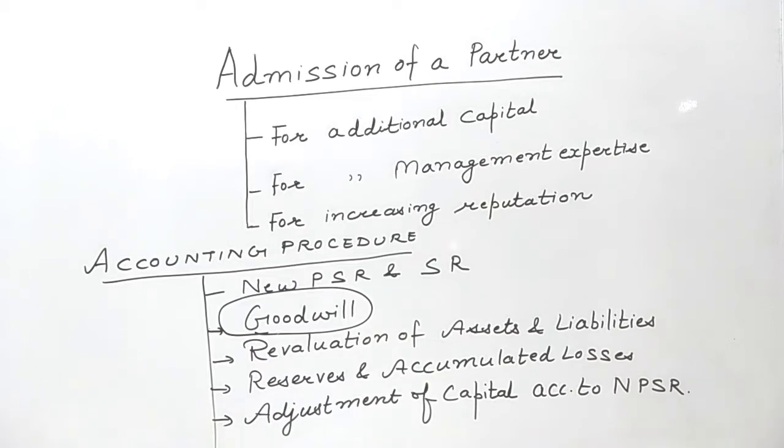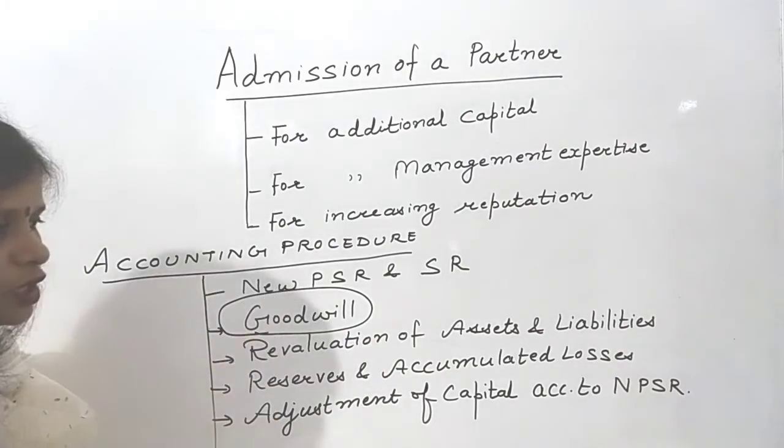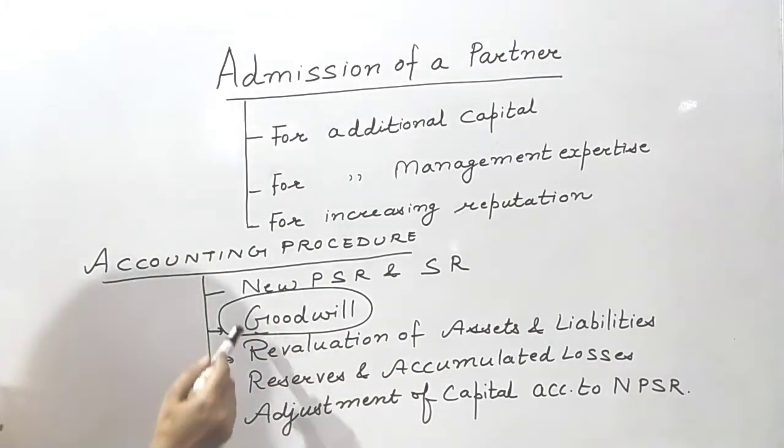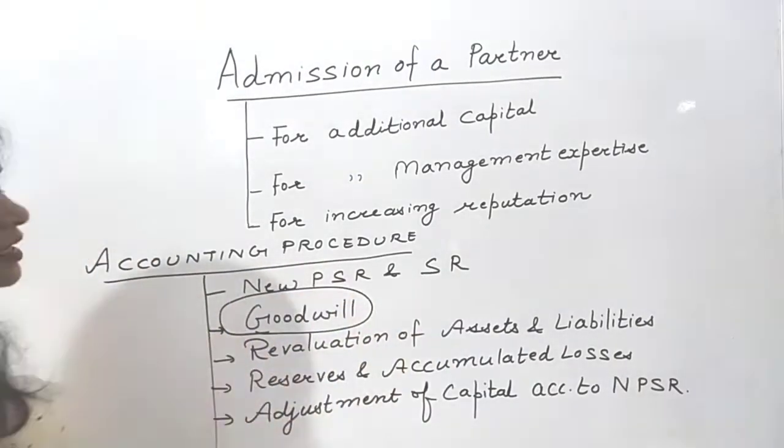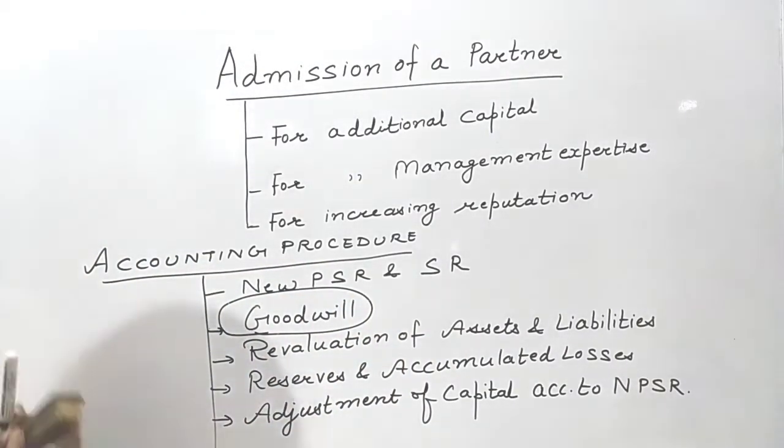Next, whatever reserves and losses are there till date and have not been distributed will now be distributed among the old partners. Again, the reason is the same: these reserves and losses relate to the time period before admission. At last, we will adjust the capital of all the partners according to their new profit sharing ratio. So, there will be a total of 5 steps. Today, we will study how to calculate the new profit sharing ratio.